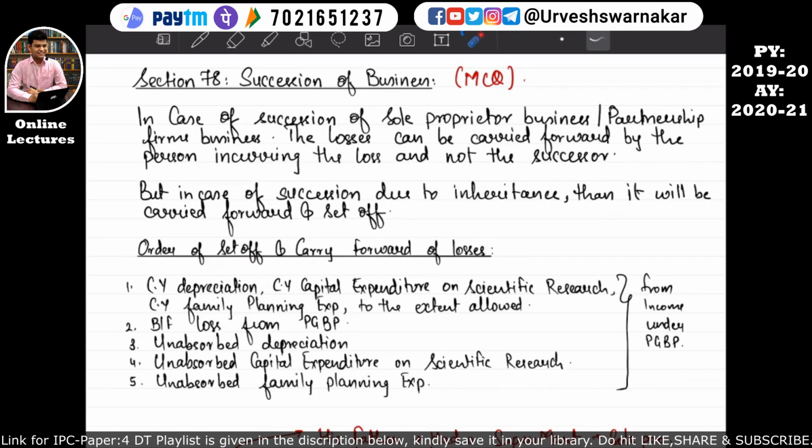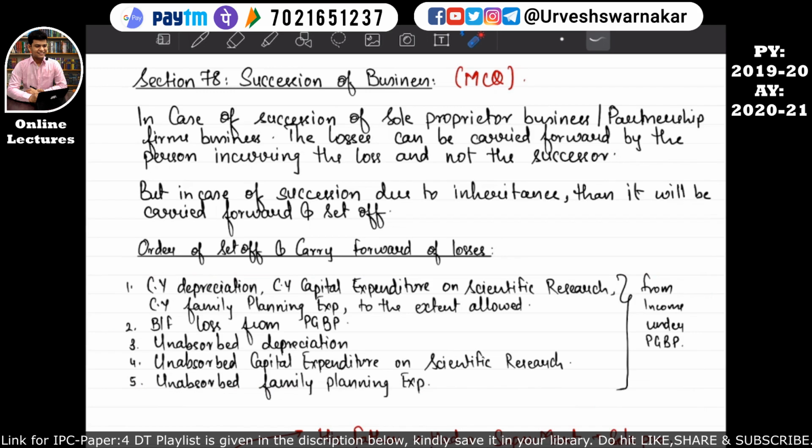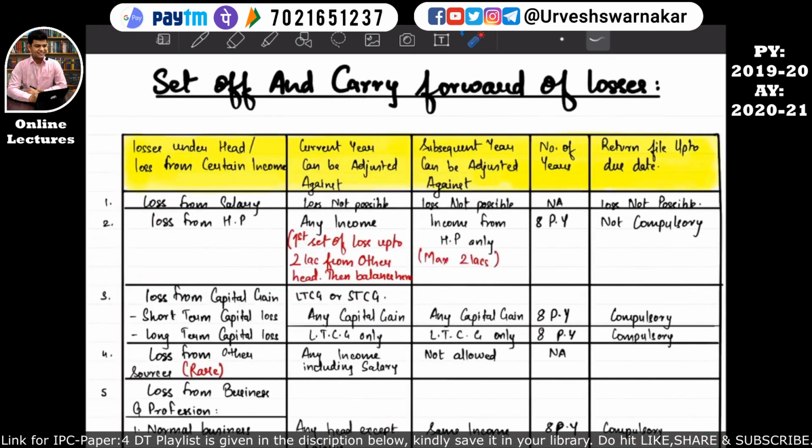So let's move ahead and understand the order of set off and carry forward of losses under the head of PGPP. Basically, when we study income from PGPP, that time we'll come back over here and understand this. Because if I try to explain it right now, you'll get confused because there are many technical terms like unabsorbed capital expenditure on scientific research, unabsorbed family planning expenditure. To understand this we need to study income from PGPP. When we study that, you'll automatically come to know what this particular thing is. So here our chapter set off and carry forward comes to an end.